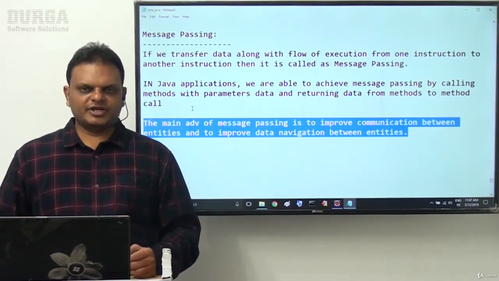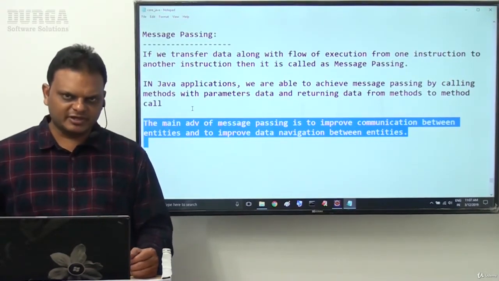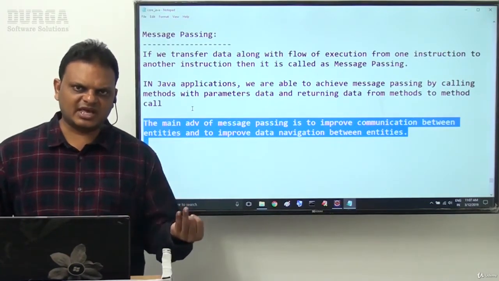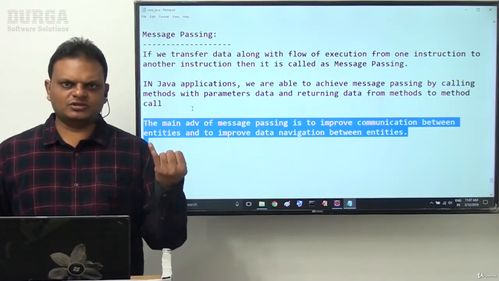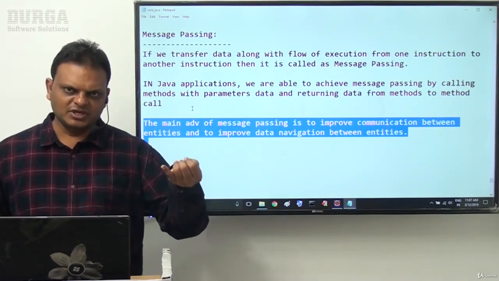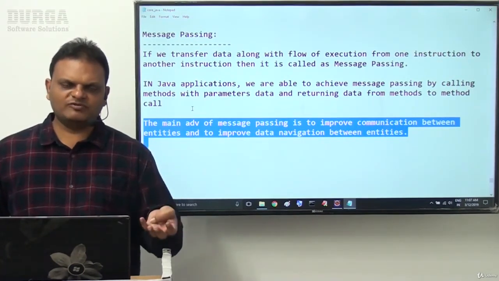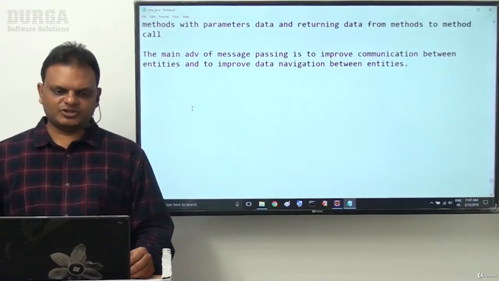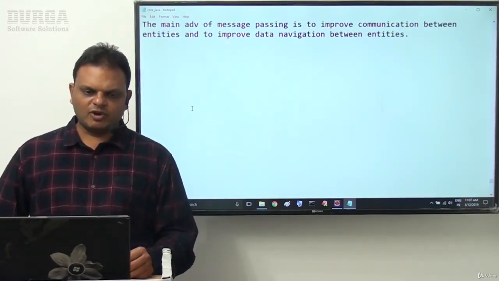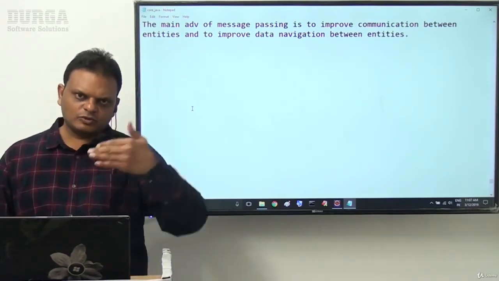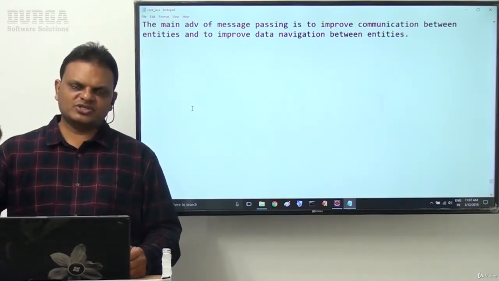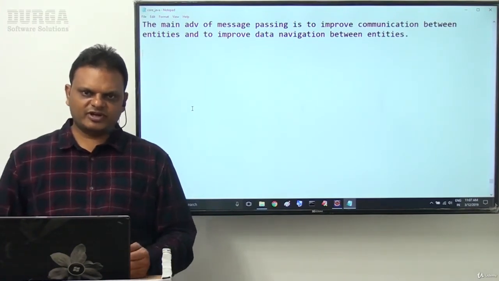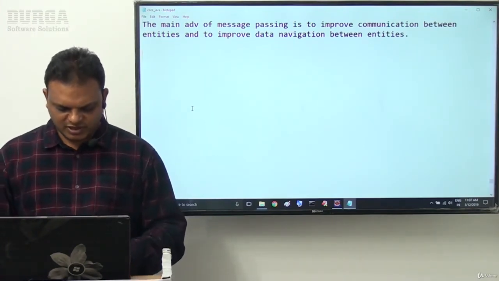In object orientation, what exactly are the features available? First of all, class. Next one is object. Next one is encapsulation. Next one is abstraction. Thereafter, inheritance, polymorphism and message passing. So these are the advantages we are able to understand. Now I want to give the list of these object oriented features and their advantages so we have to understand clearly what exactly the advantages are. Let us check this one now.